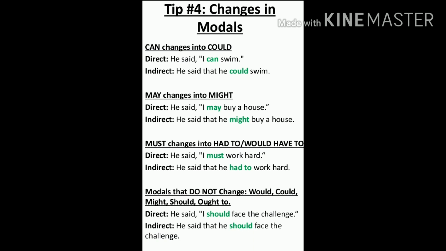So again, very simple tip to remember. Can will change to could. He said, I can swim. He said that he could swim.